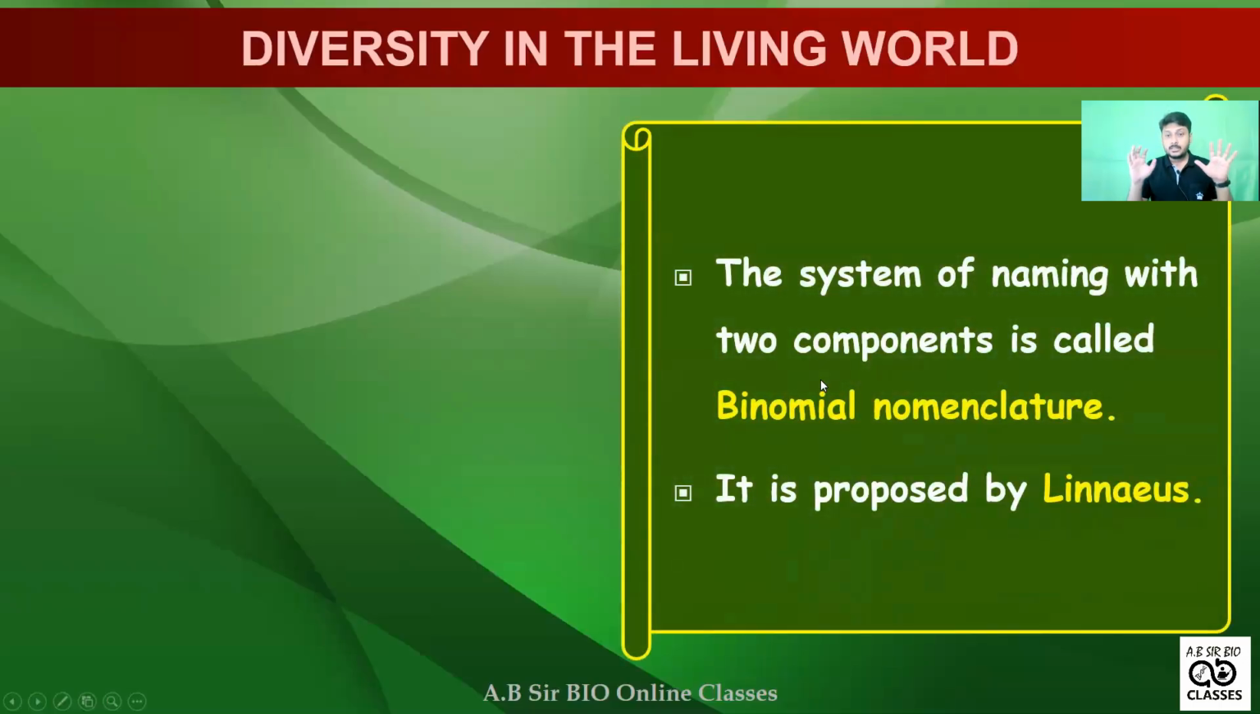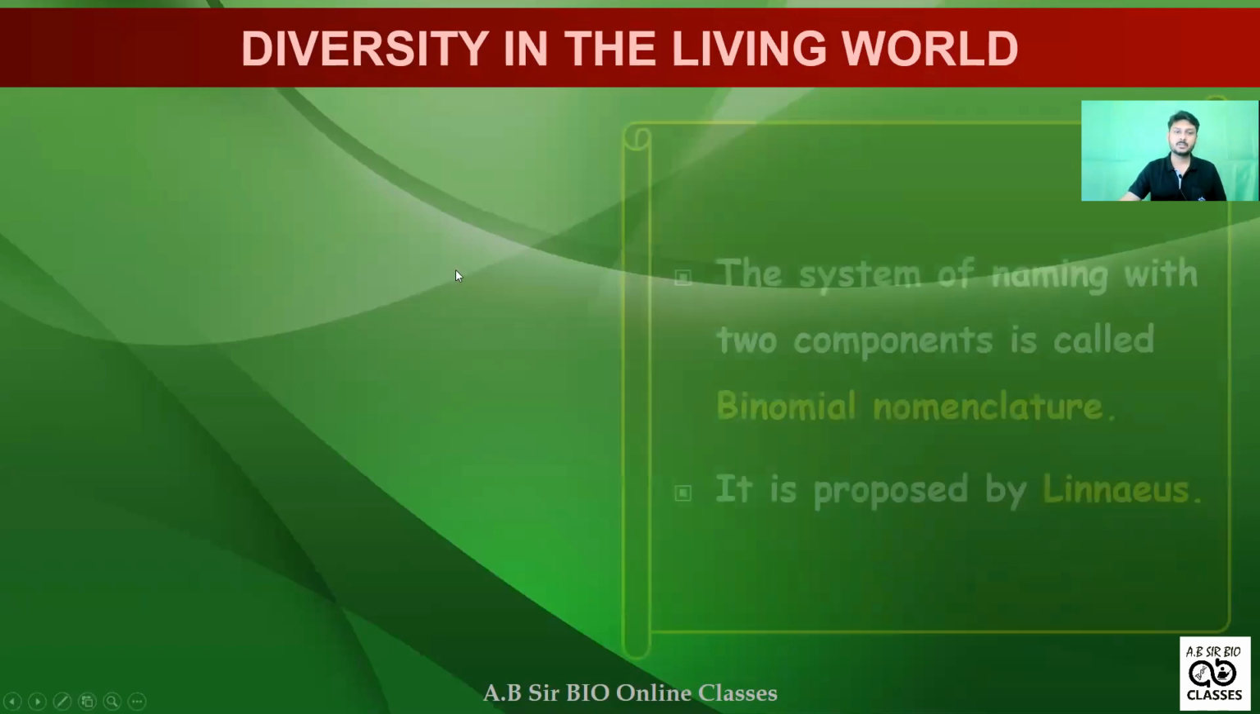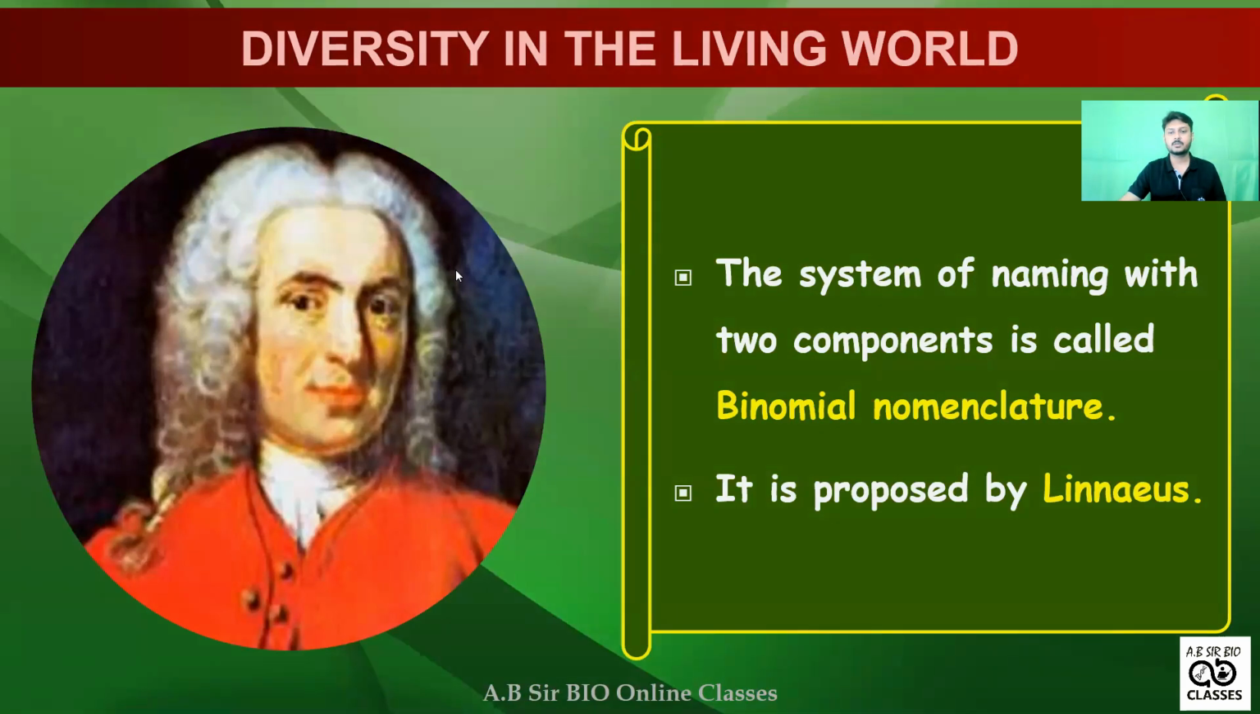This is the process where we give the genus name and species name, known as binomial nomenclature. This is proposed by Carolus Linnaeus. Remember this, it is very much important.